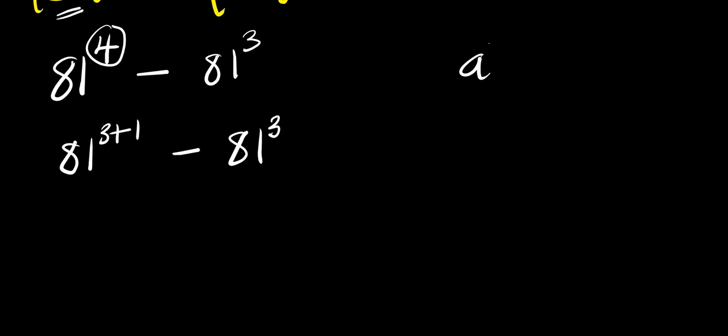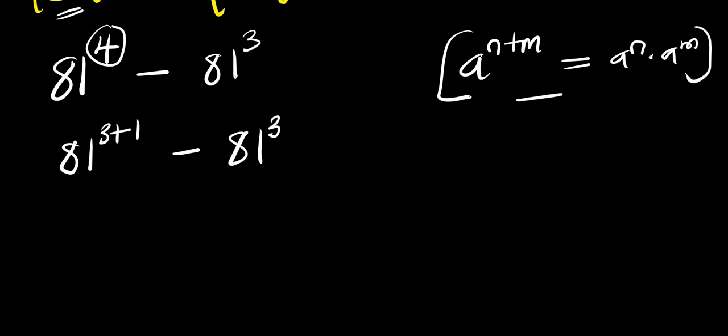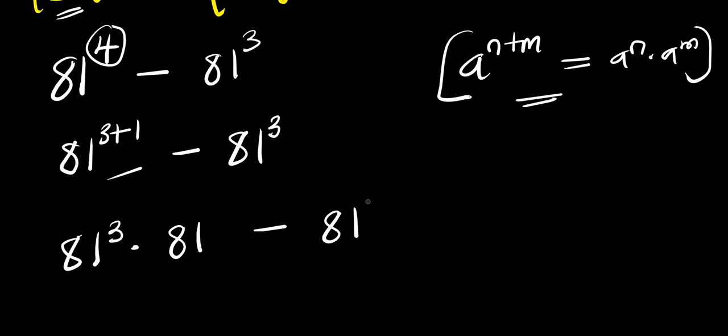If you have a power n plus m equals a power n times a power m, applying this right here, we have 81 power 3 times 81 power 1, which is the same thing as 81, minus 81 power 3. 81 power 3, we factor that out.